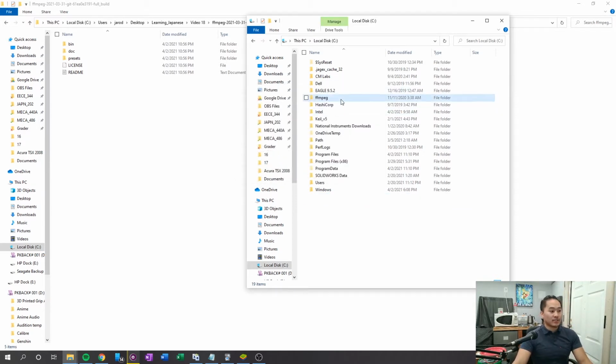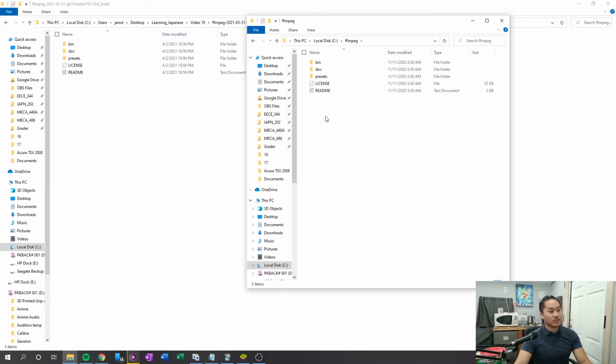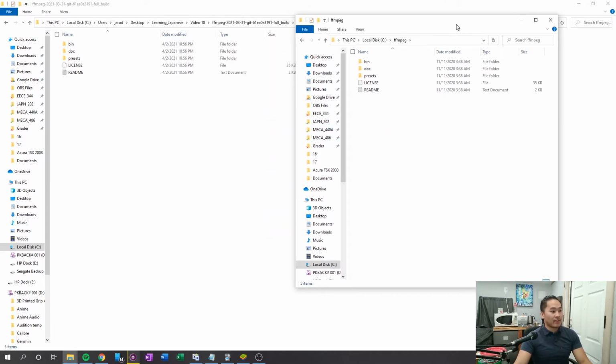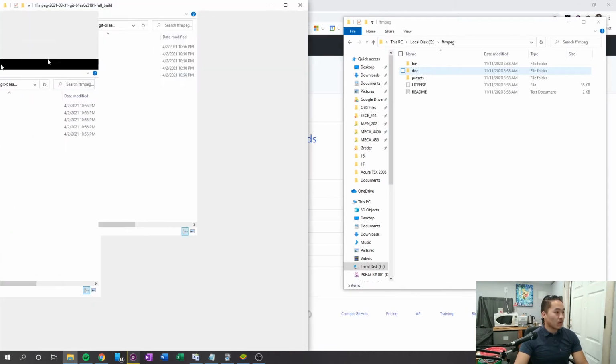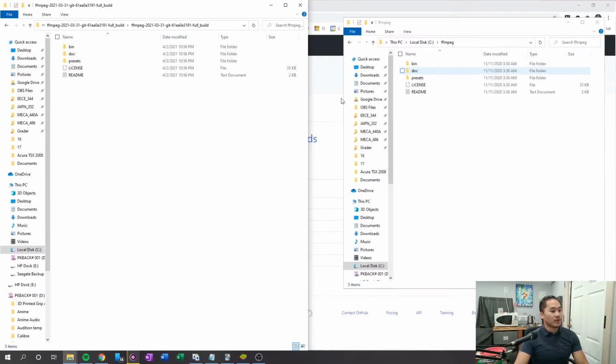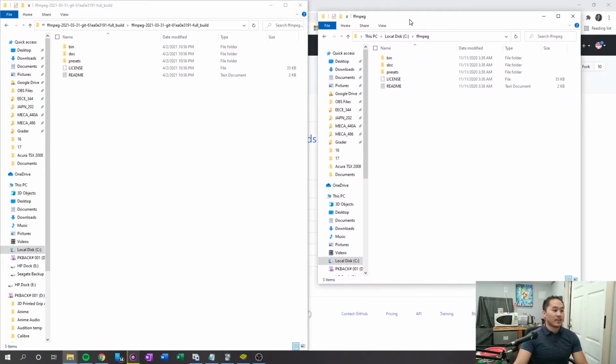So I'm just gonna double click into mine and show you what you need to do. Now that you have FFmpeg, this is the FFmpeg in the file that you downloaded it to. What you need to do is open one on one screen and the other on another, or one side on the left and one side on the right.